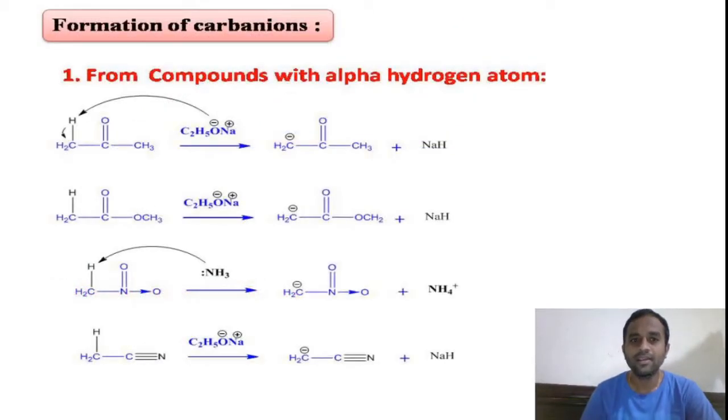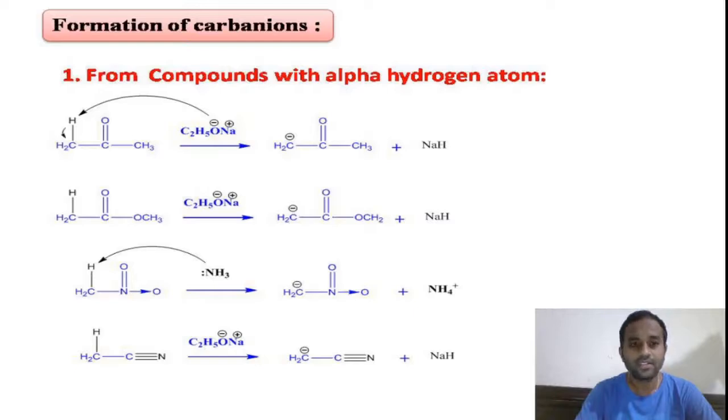And coming to the formation of various carbon anions, the first one is the compounds with alpha hydrogen atoms. The carbon attached to the electron withdrawing groups is called the alpha carbon, and the hydrogens attached to that carbon are called alpha hydrogens.